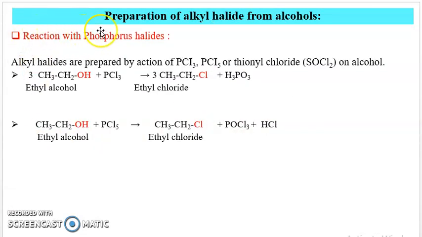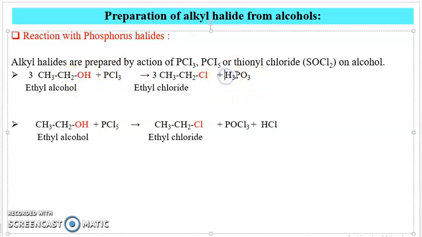Then next, reaction with phosphorus halide. Phosphorus halide means PX5 or PX3. Alkyl halides are prepared by the action of PCl3 or PCl5 or thionyl chloride, SOCl2, on alcohol. In this reaction, ethyl alcohol reacts with PCl3, that is phosphorus trichloride. Then the product is ethyl chloride. The OH group is replaced by a chlorine atom, and the byproduct is phosphorous acid.